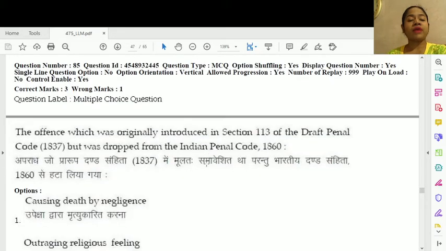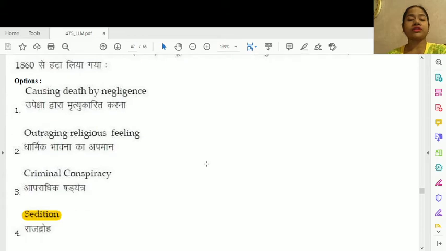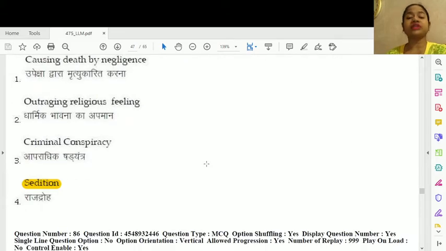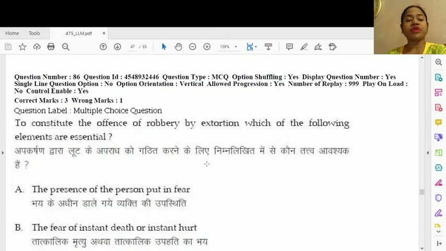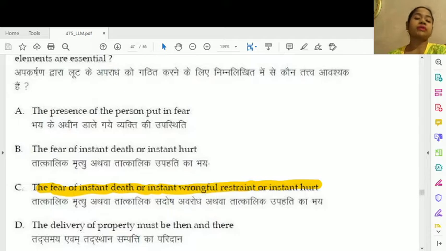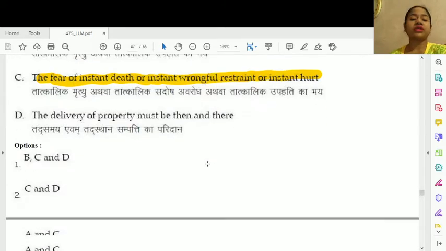Question number 85. The offence which was originally introduced in section 113 of the Draft Penal Code 1837 but was dropped from the Indian Penal Code 1860 is option number 4. This was actually sedition, later it was added. Question number 86. To constitute the offence of robbery by extortion, which of the following elements are essential? This is option number C, the fear of instant death or instant wrongful restraint or instant hurt.